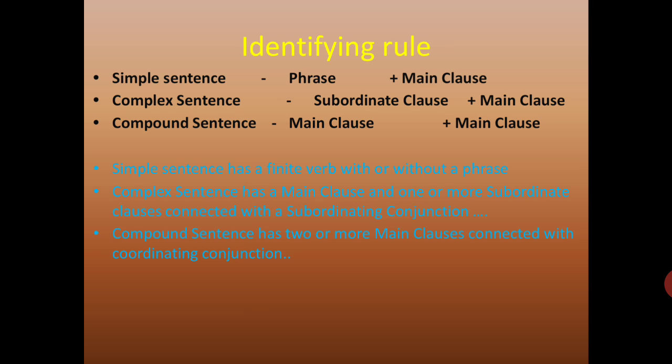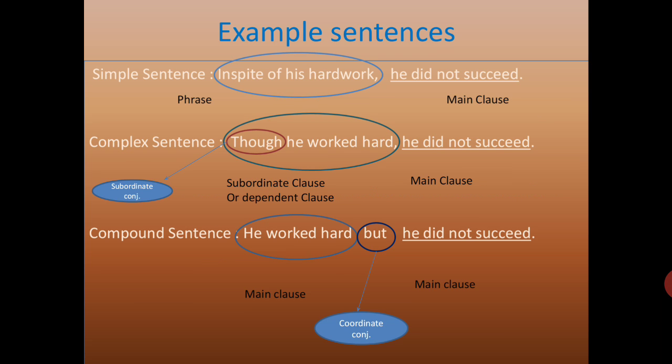So to identify, you just leave out the main clause and find out the second part. If it has a phrase, it is a simple sentence. If it has a subordinate clause, it is a complex sentence. If it has one or more main clauses, that would be a compound sentence. You will understand better in the next slide.